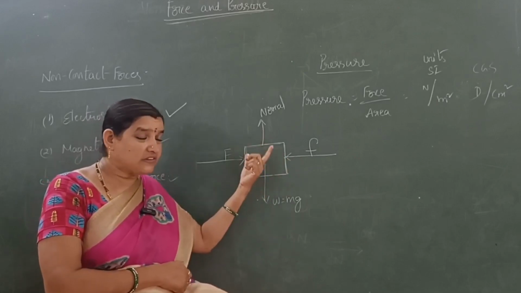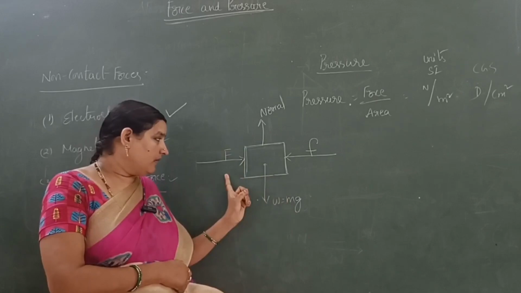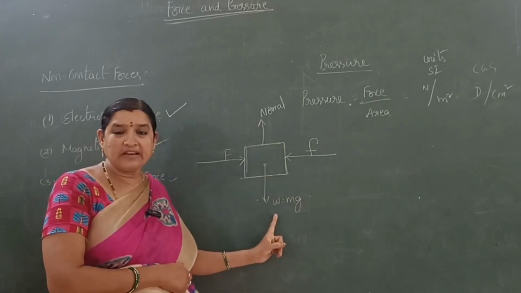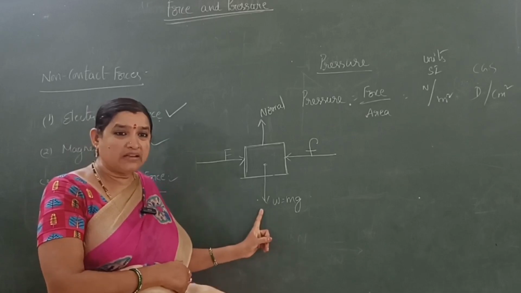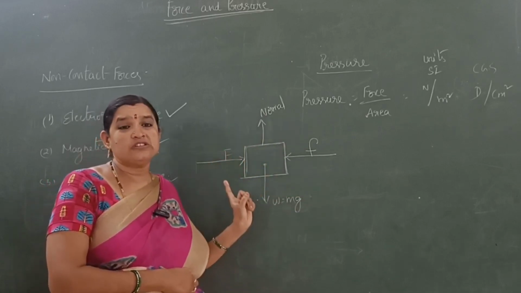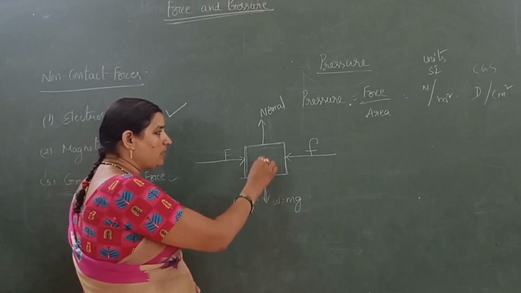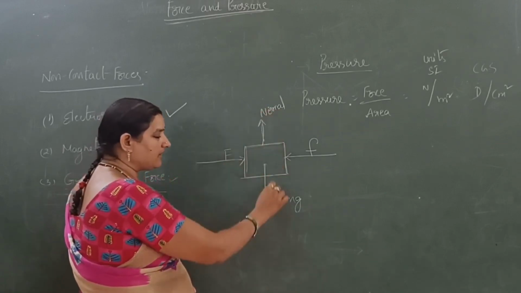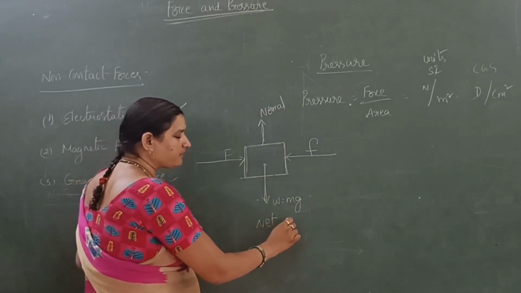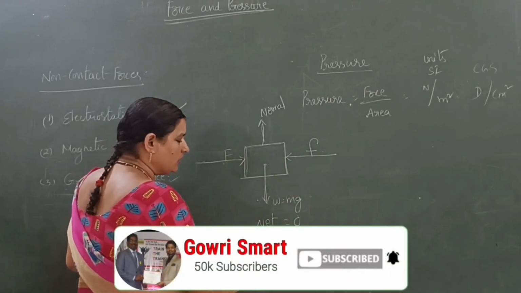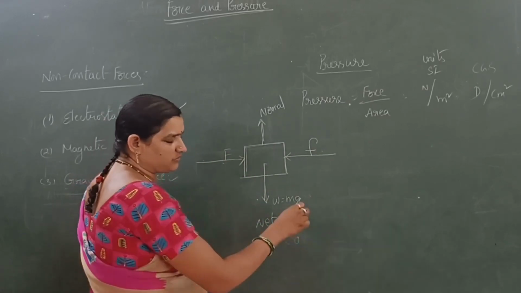There are 4 forces acting on that body: applied force, frictional force, normal force and gravitational force. But the sum of all forces becomes 0. Vertically the forces are opposite in direction and equal in magnitude. So vertically net force is 0 and horizontally net force is also 0. Therefore the object is in rest position.